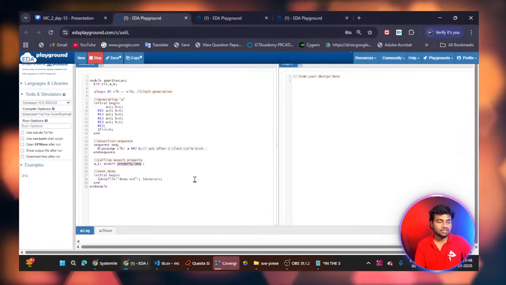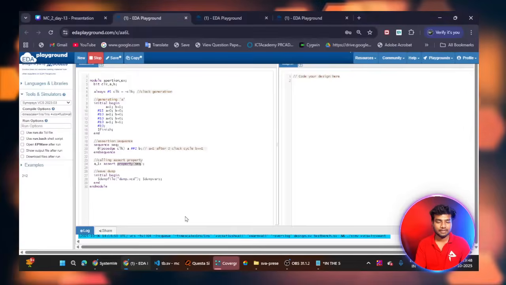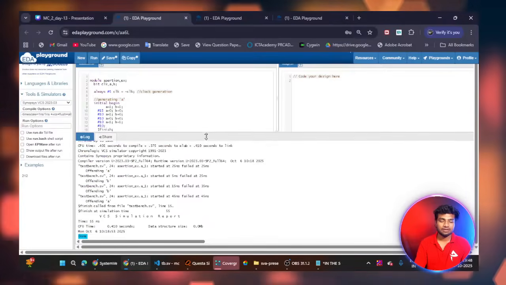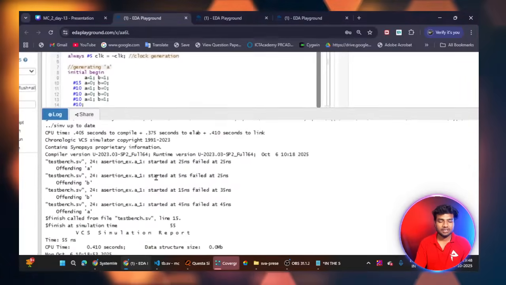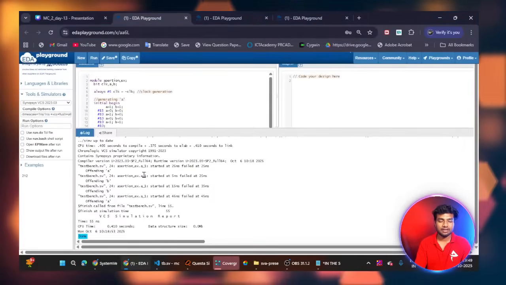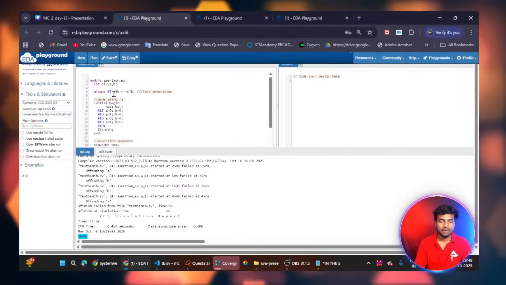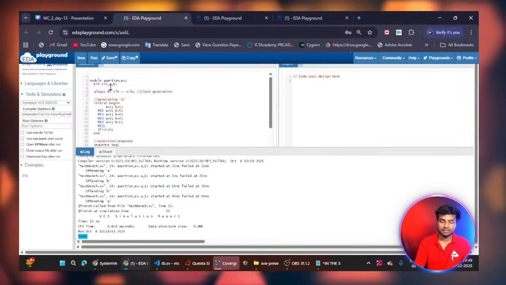This is how we can check the results. It is mostly important for verification. You can see here assertion failed all the time. Why? Because if I give a equal to 1, I didn't create any signal for clock.